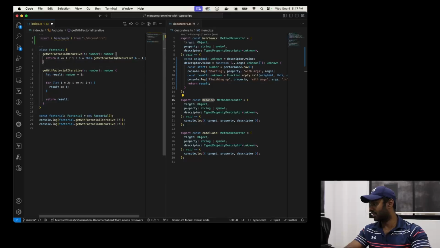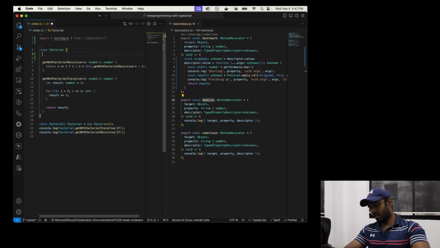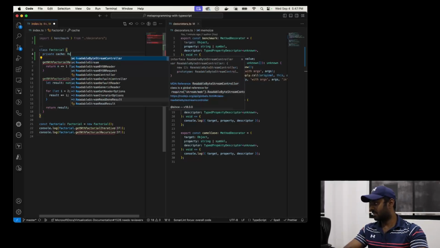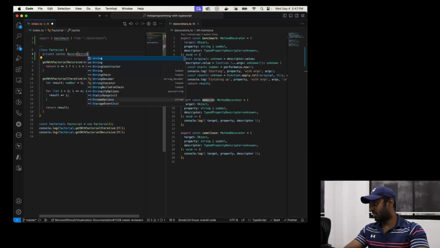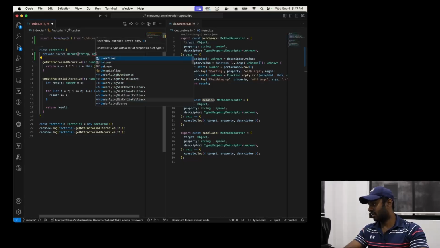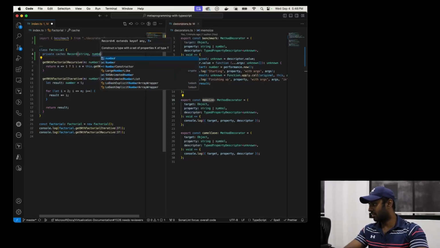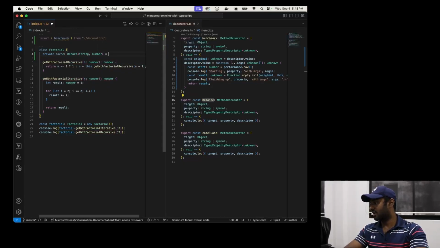For example, you define a private property saying cache, which can be an object where it takes keys and a value. In this case, the value would be a number. So this would be the way to do that.